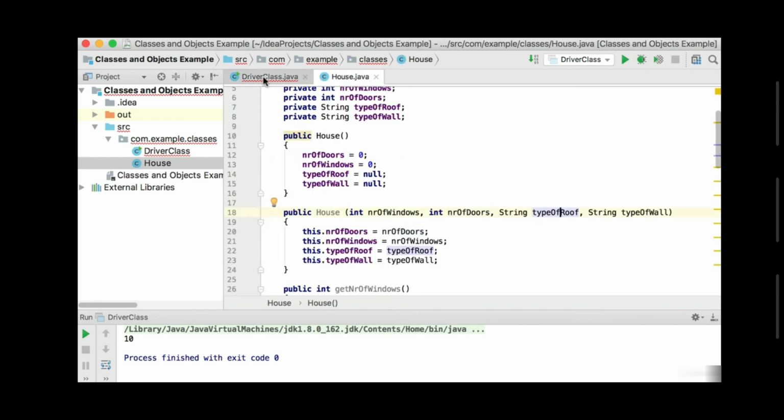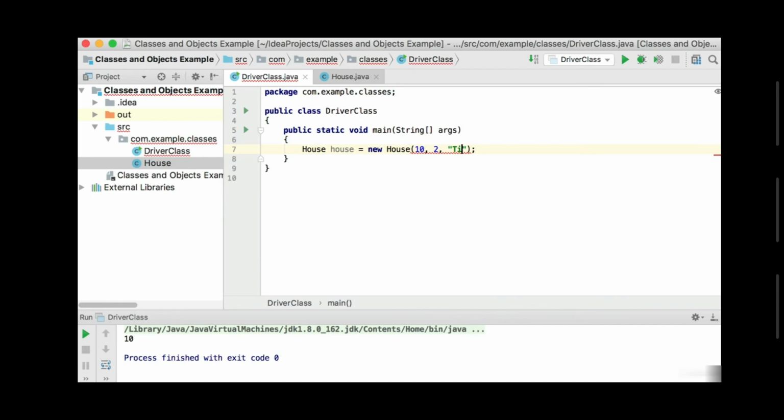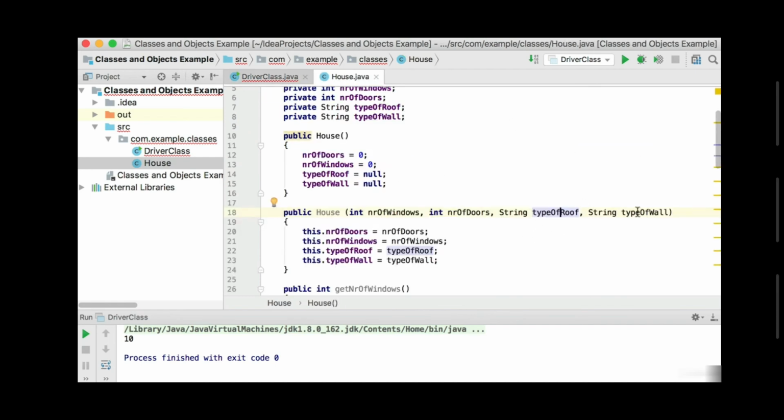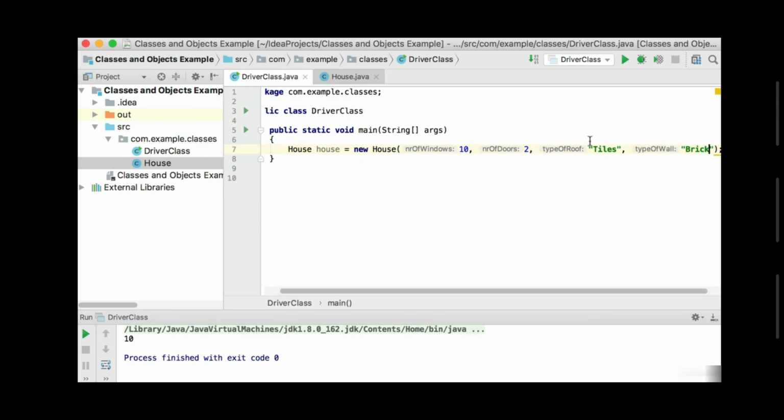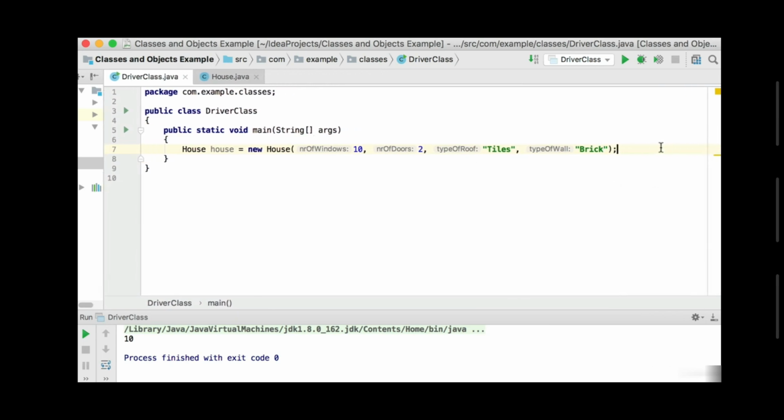The type of roof, let's set the type of roof as tiles. And then the last one is the type of wall, and let's set the type of wall to be of type brick. So let me just make this a bit bigger there. So you can see now we used the constructor that accepts 4 values to create the object. So this object will now have 10 windows, 2 doors, tiles as roof, and brick as the type of wall.